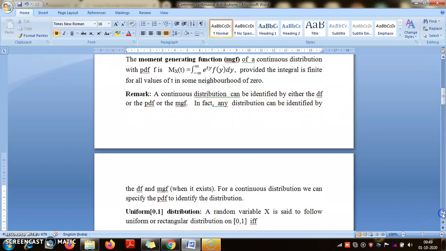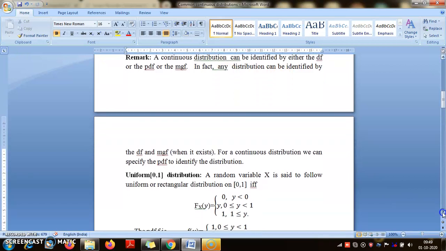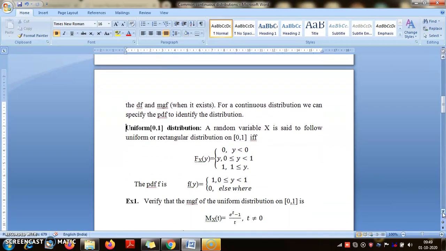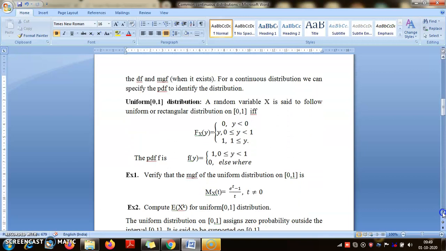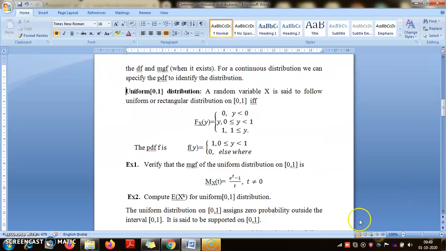So the first distribution that we will look at is the uniform distribution. It is also called the rectangular distribution. Here I am writing down both its distribution function and density function. As you can see, the plot of the distribution function is simply 0 to the left of 0, and it is the straight line joining (0, 0) and (1, 1), a 45-degree straight line, and beyond 1 it is 1.